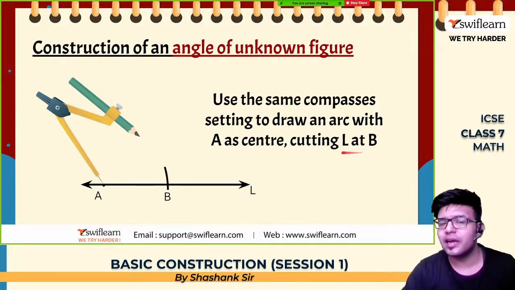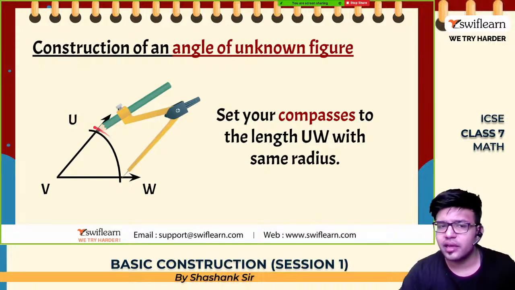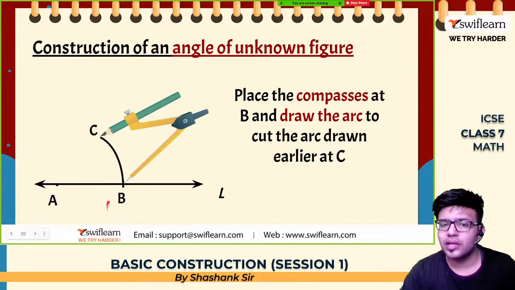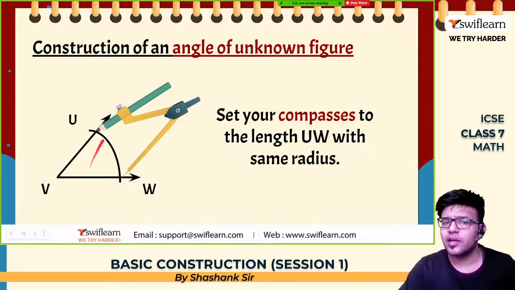Now use the same compass setting, draw an arc with A as a center, cutting the line L at B. क्या करना है? एक arc निकालना, arc draw करना है. Draw this arc with A as a center and cutting the line at B. ओके, आर्क ऐसा बड़ा आर्क ड्रॉ किया, फिर क्या करना है? जो पहले वाला एंगल था, the one which you had earlier, UVW. Now keep the compass with this edge as a center and this edge as the radius.